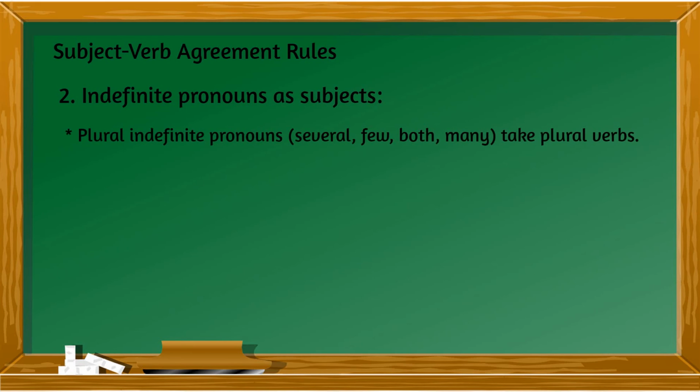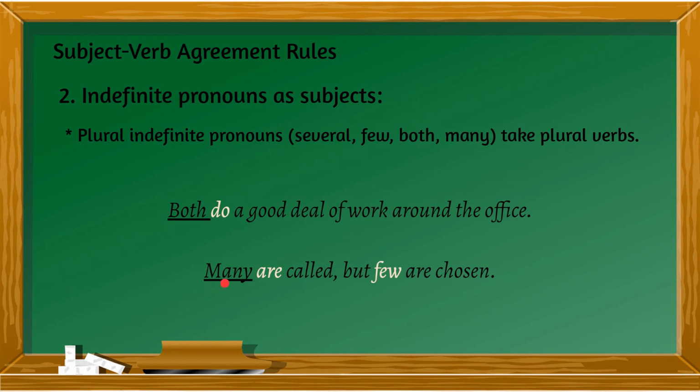Next one, indefinite pronouns as subjects. Plural indefinite pronouns like several, few, both, and many take plural verbs. So both is always plural, so do. Both do a good deal of work around the office. Do is the plural, both is plural, there are two persons involved. Many, so many are called, but few are chosen. So many and few are plural indefinite pronouns. So they are always plural. So you have there are.